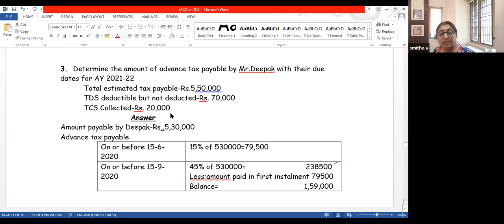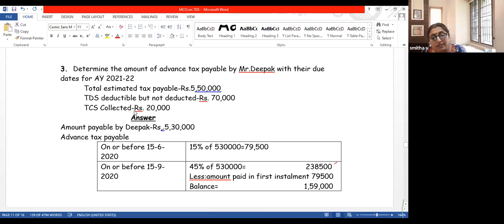We have not discussed TDS and TCS, but let me explain the answer even then. Determine the amount of advance tax which is payable by Mr. Deepak with their due dates for assessment year 21-22. Total estimated tax liability is 5,50,000. Somebody should have deducted TDS. I have not explained TDS, but I'll come to that. TDS was deductible 70,000, but they have not deducted it. TCS collected is something similar to TDS, but again, I will explain that. TCS is 20,000.